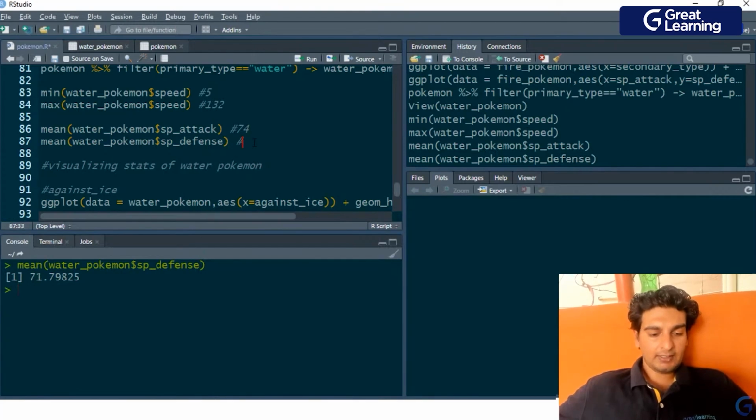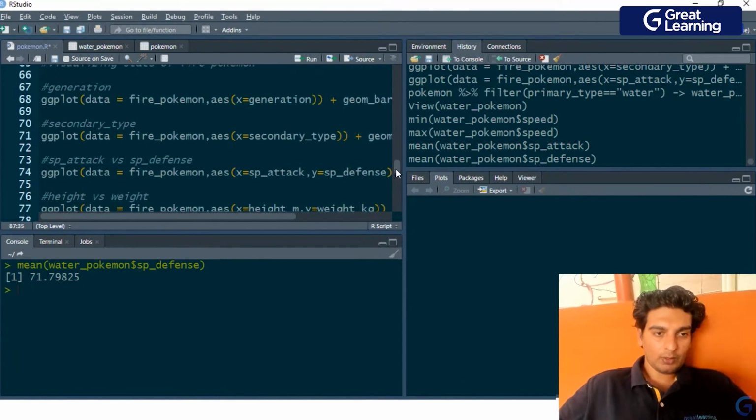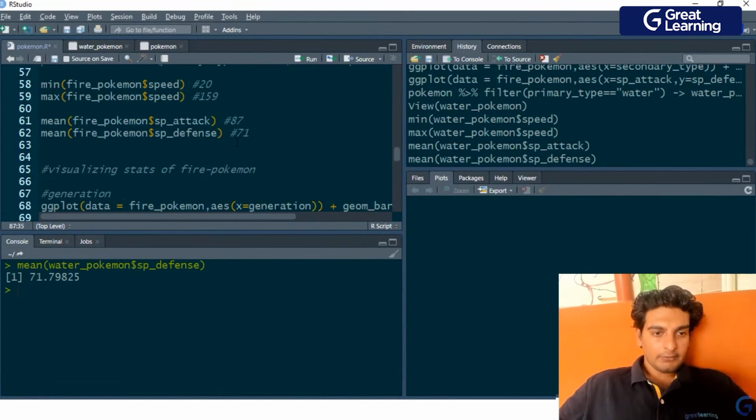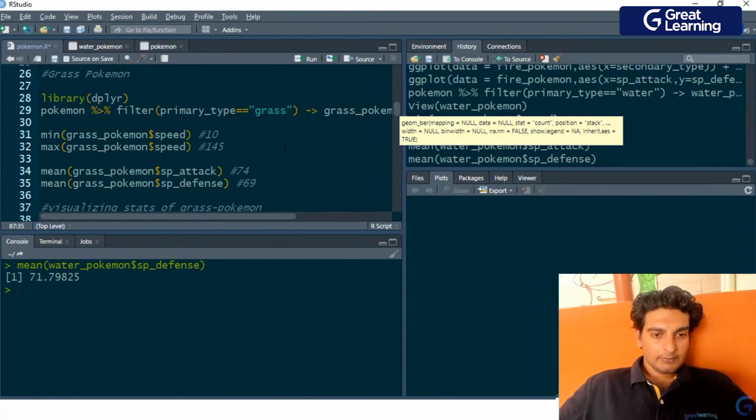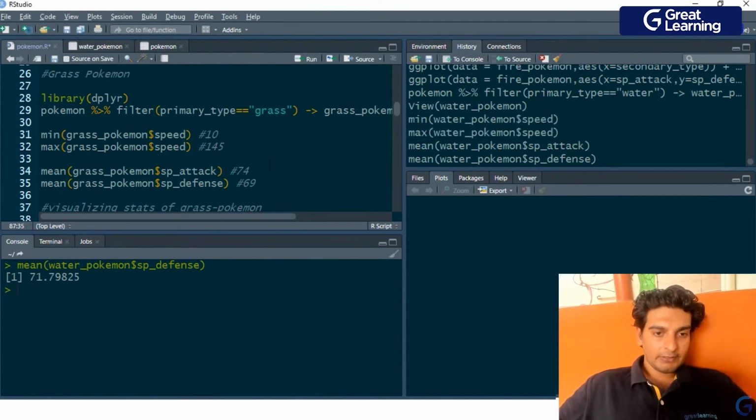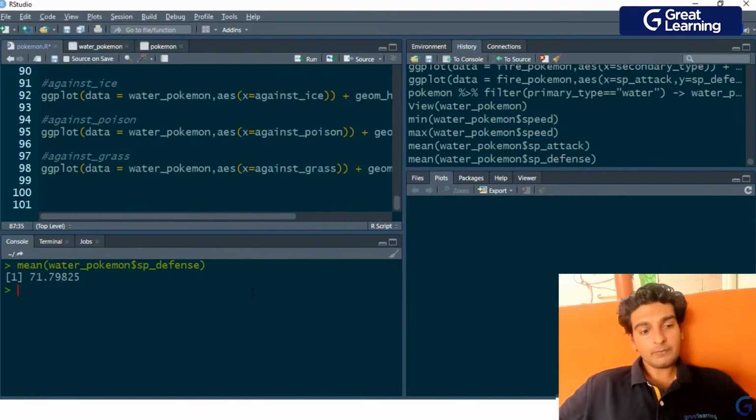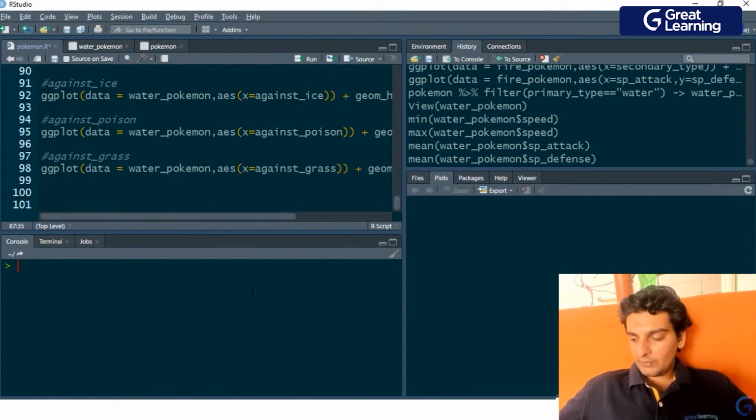And similarly, if I want to check the average value for special defense, so water Pokemon $special defense, this comes out to be 71. And let me check this with respect to grass and fire again. So 74 and 71. So the special defense is same with respect to fire Pokemon, but the special attack is lower when compared to fire. And here, this was 74. So the special attack is 74, the special defense is same with respect to grass, and the special defense is actually more when compared to the grass type Pokemon. So this again is an interesting observation over here.